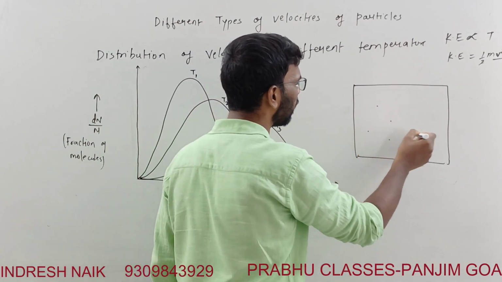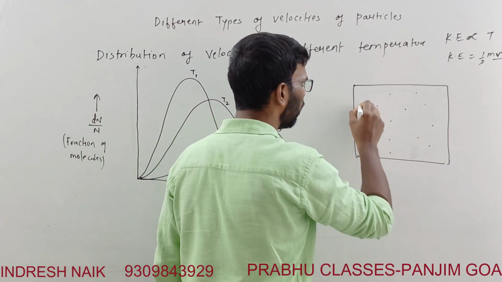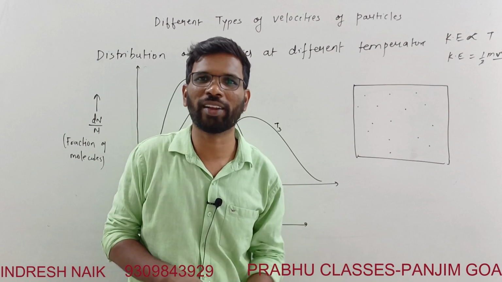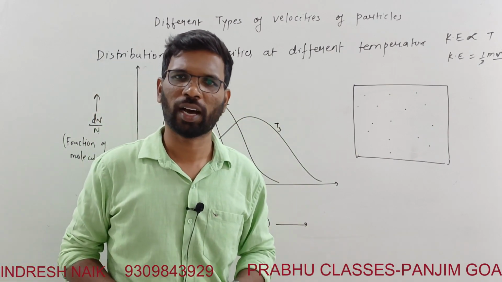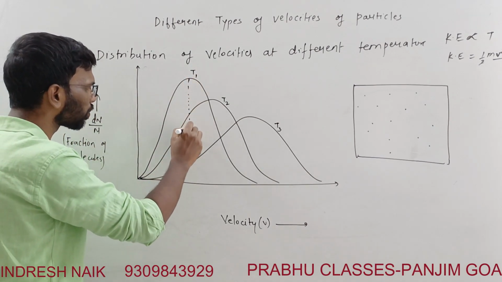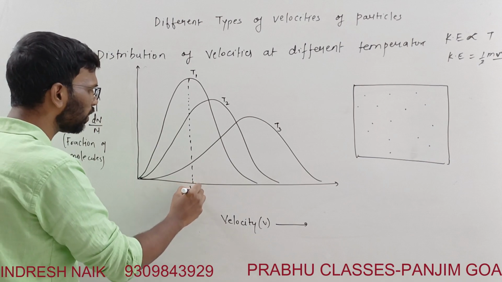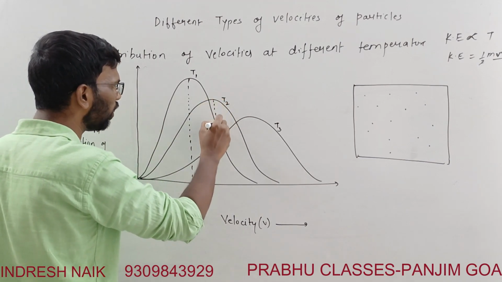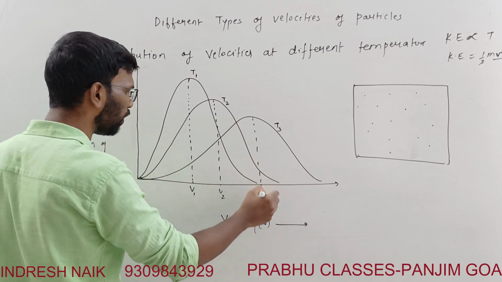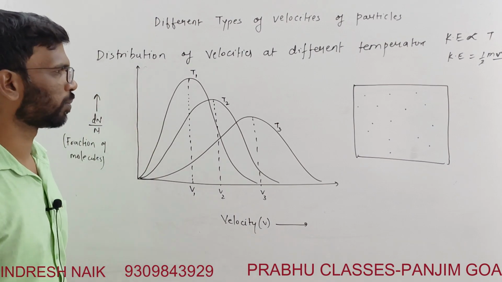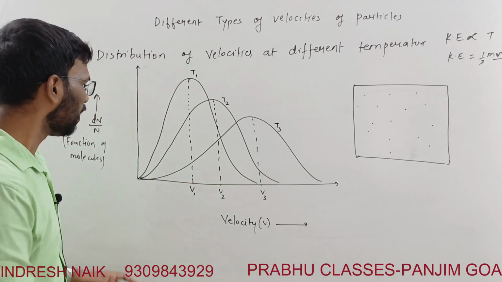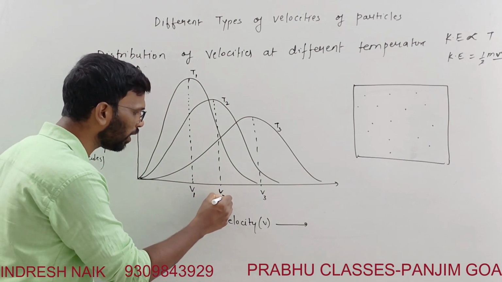So here what I say is, see, these are the particles, and let's say these particles are moving at a certain temperature. You increase the temperature, the speed of the particles is going to increase. All the particles are going to increase their speed. So here, let's first focus on the most probable velocity. This is V1, this is V2, this is V3. With increase in temperature, what is the effect on the most probable velocity? The velocity is increasing.